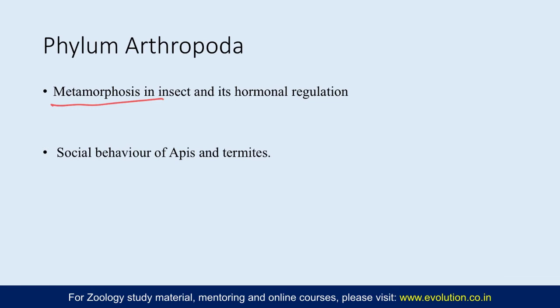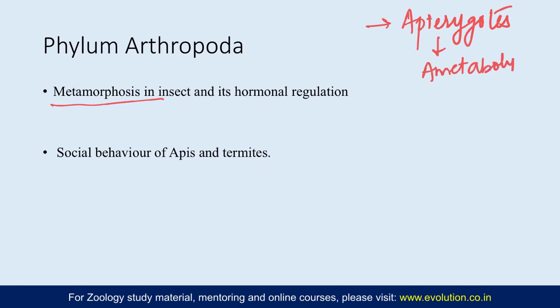So under this topic, metamorphosis in insects, you find a variety of insects. Some do not show metamorphosis at all. So the egg will hatch into a smaller nymph, and the nymph would look like an adult, but it is smaller in size and doesn't have reproductive capability, and then it only modifies into an adult, which is also not very different, without any wings. So all the apterygote insects, which lack any wings, do not show metamorphosis, so in them we call it ametaboly. So there is no metamorphosis.